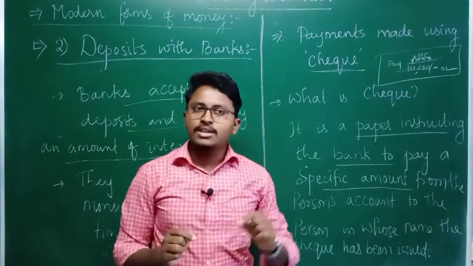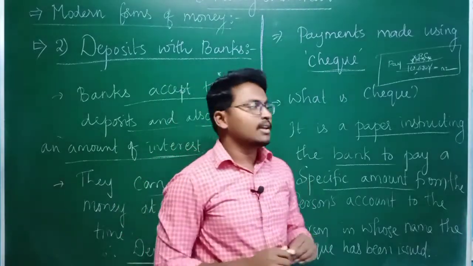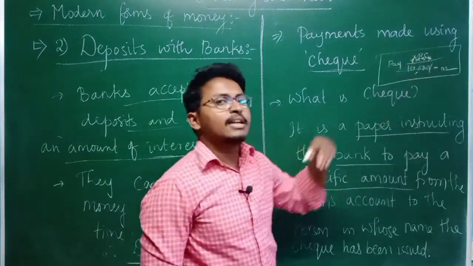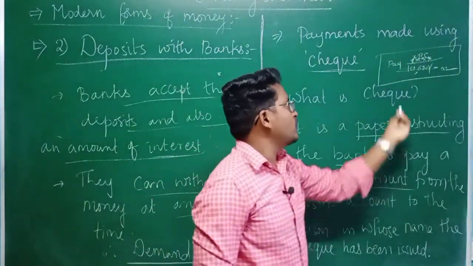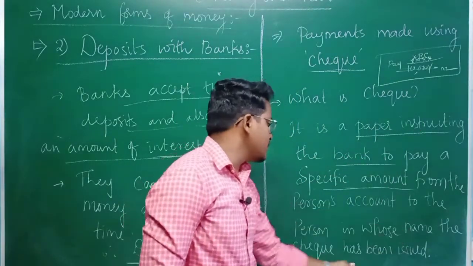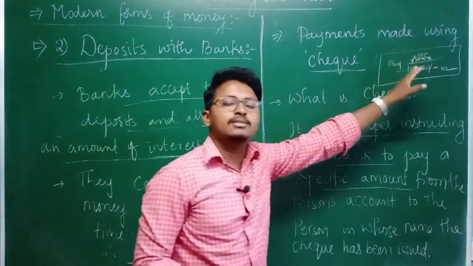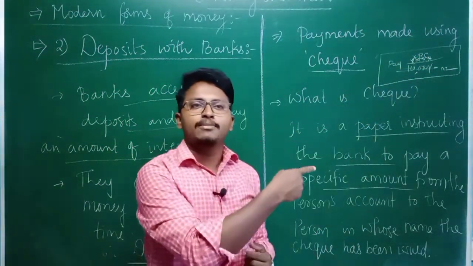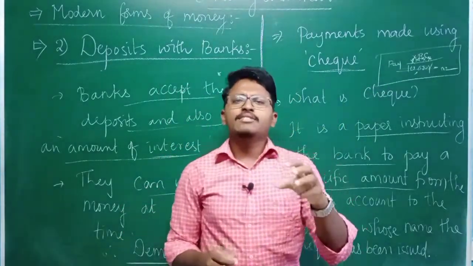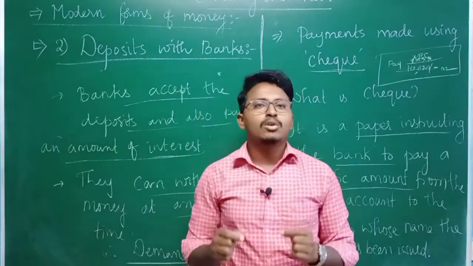So that is what you can say a check, in a simple manner. A check is a piece of paper instructing the bank to pay a specific amount, whatever the amount may be, from the person's account to the person on whose name the check has been issued. So from my account, I am issuing a check in the name of ABC, instructing the bank to pay ABC an amount of 10,000 rupees. Nowadays giving, issuing and taking checks has also become a popular mode of exchange.